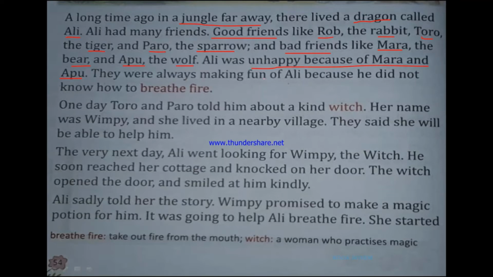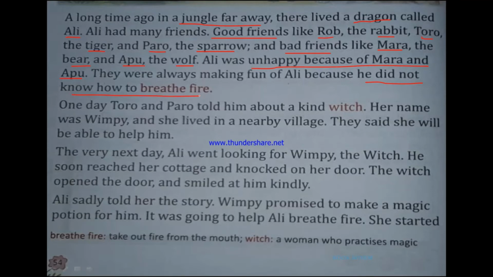Why? They were always making fun of him because Ali did not know how to breathe fire. So Ali was a dragon. What do dragons do? Dragons can breathe fire from their mouth, right? When we try to blow from our mouth, okay, does fire come out? No, we cannot breathe fire from our mouth. Why? Because we are not dragons. But dragons, they can breathe fire from their mouths, right? But Ali, he did not know how to breathe fire from his mouth.